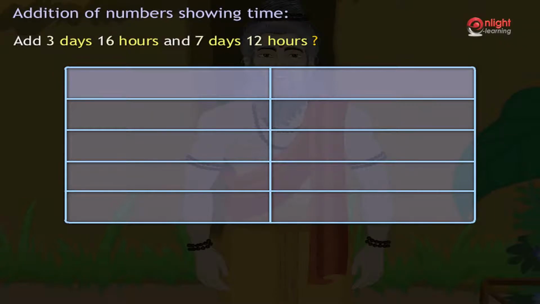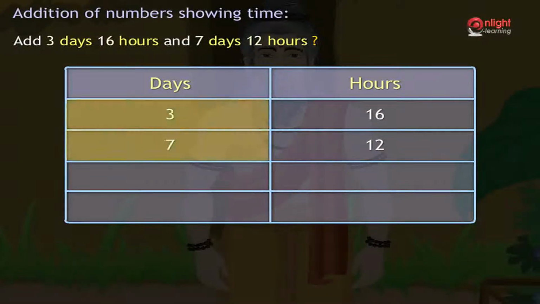The columns in this case are days and hours. Hence, we write 3 and 7 under the days column and write 16 and 12 under the hours column as shown. The columns are arranged such that the smaller units of time lie towards the right and the bigger units of time lie towards the left.